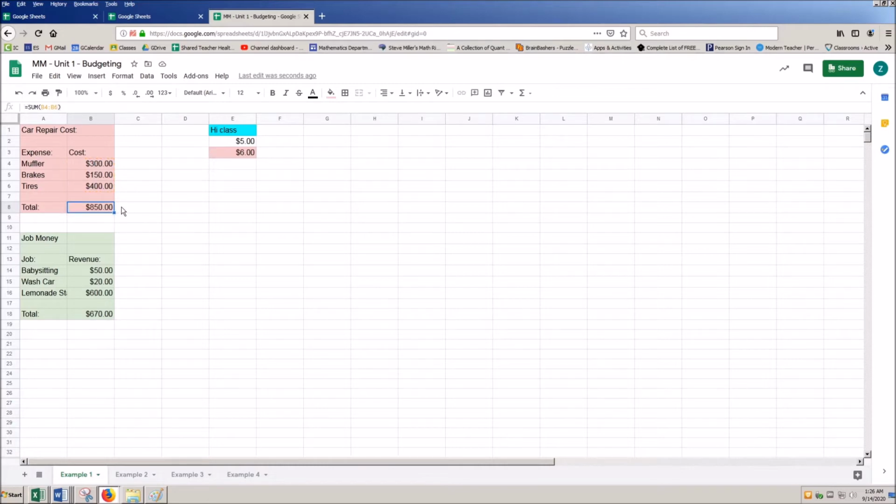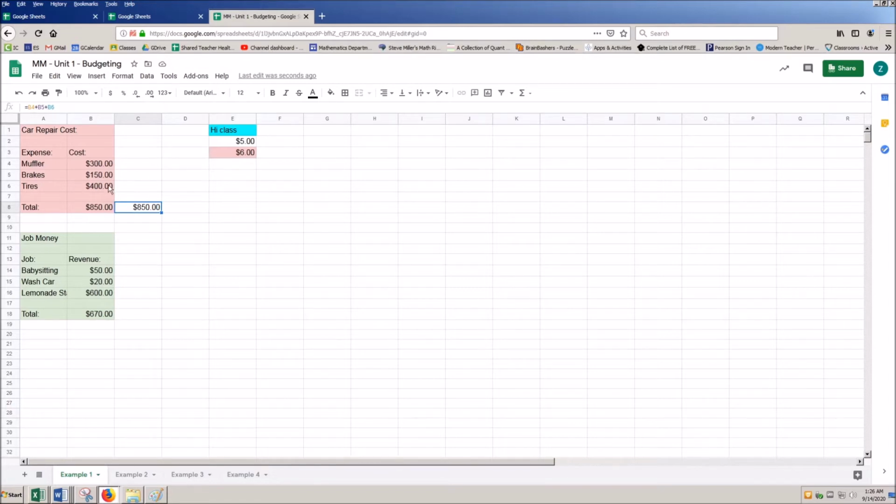Basically, I'm able to also do that more manually if I were to type an equation. So equations always start with equal, and then I could click this cell. So now I see B4 here, and I can say, okay, I want B4 plus B5 plus B6, and hit enter. We would see we get the same answer, right? We're going to sum to the same amount.